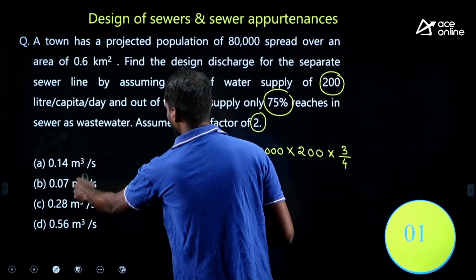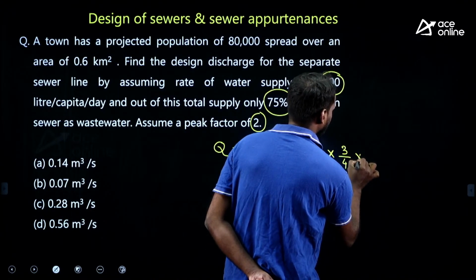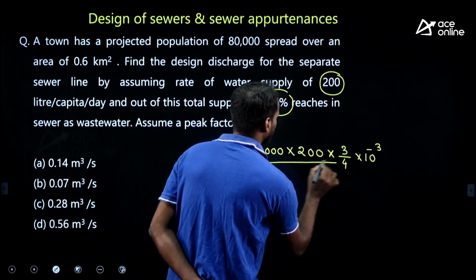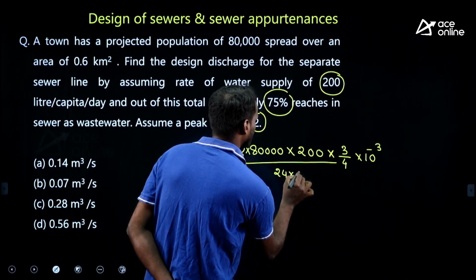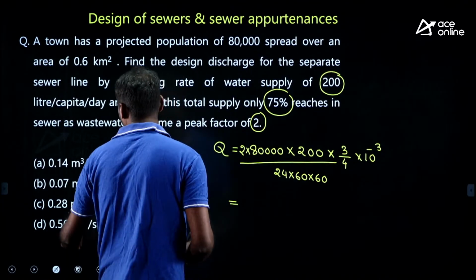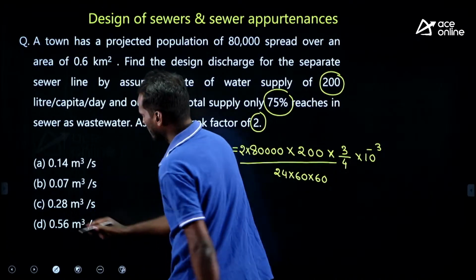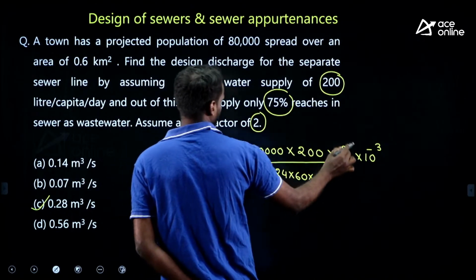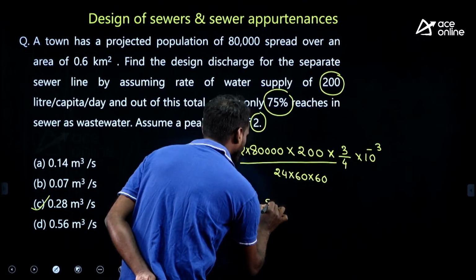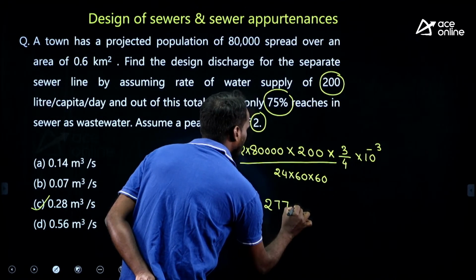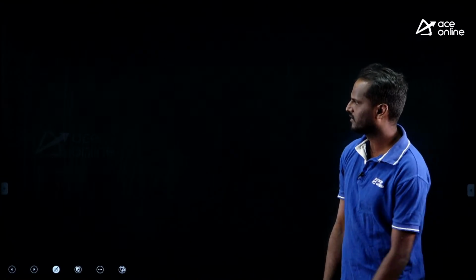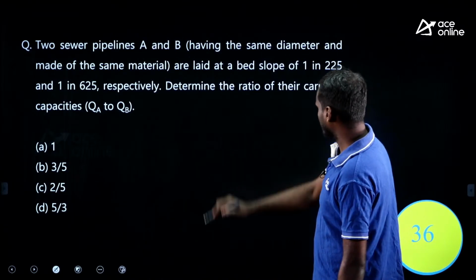We need the answer in meter cube per second. One liter is 10 to the power of minus 3 meter cube per day. Meter cube per day to seconds means 24 hour, 60 minute, 60 second. If you solve this, you will get 0.28, option C. Very easy to solve. Try to solve by yourself. 0.277 meter cube per second you will get. Very easy. Option C is correct, 0.28.